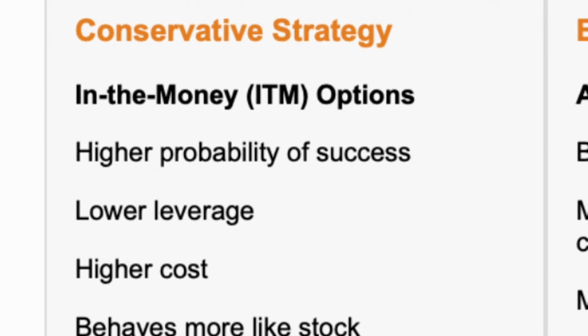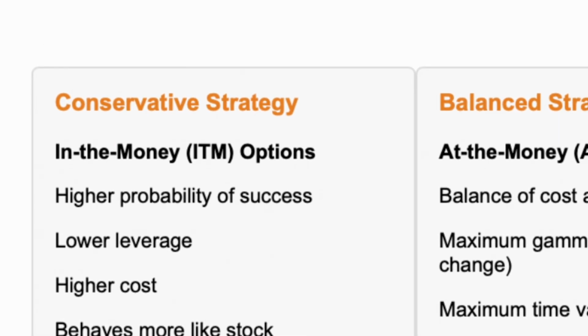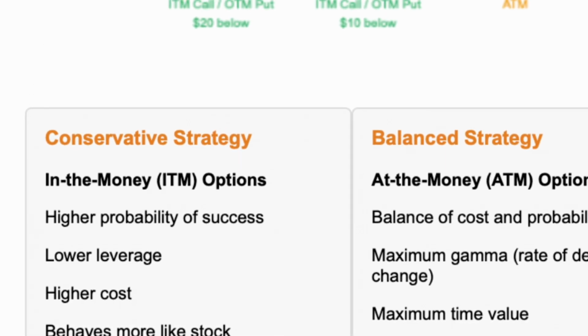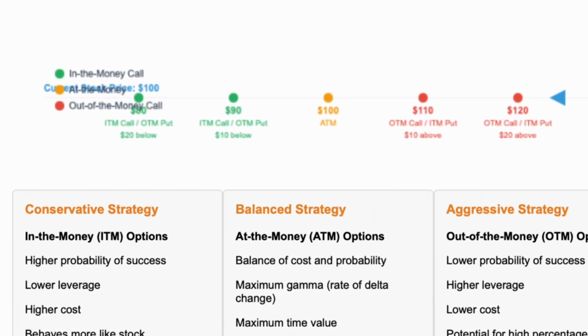For a more conservative approach, you might choose an in-the-money call with a strike of $140. It costs more but has a higher delta, meaning it moves more directly with the stock. If Apple rises to $160, this option will gain nearly the same amount as the stock itself.